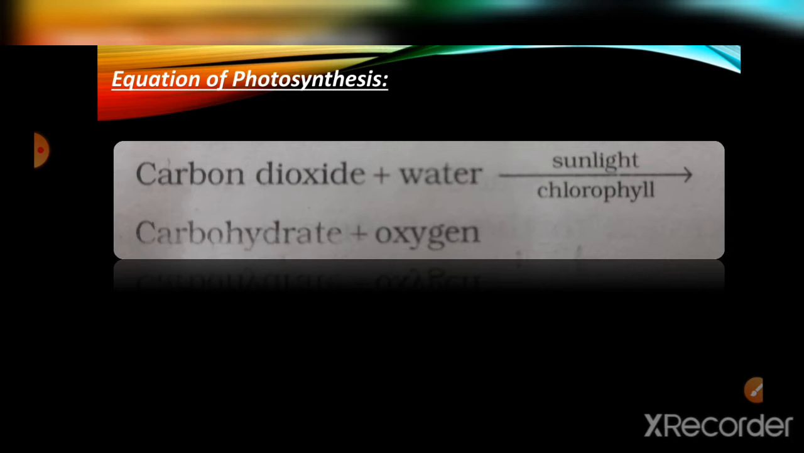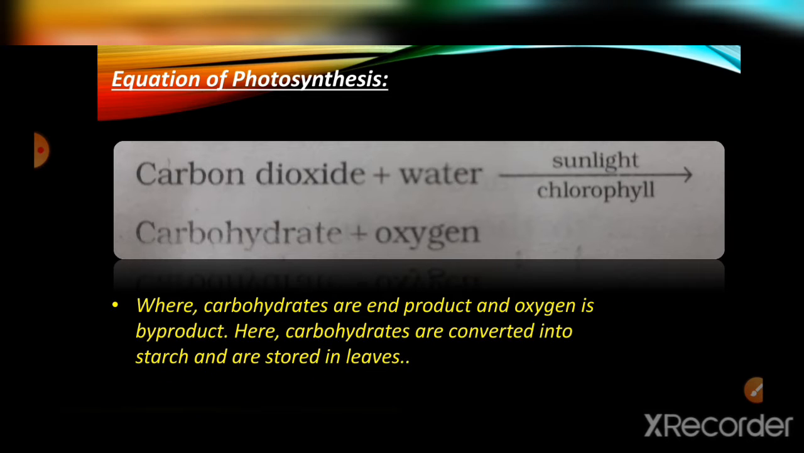I have said it right. It takes in carbon dioxide and gives out oxygen. So the byproduct is oxygen, and carbohydrates are the end products. Oxygen is given away, right? It does not store oxygen, it stores only carbohydrate. The carbohydrates are converted into starch and are stored in the leaf. That's why I said stored in the form of starch.